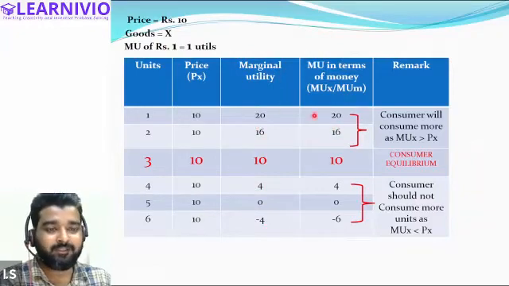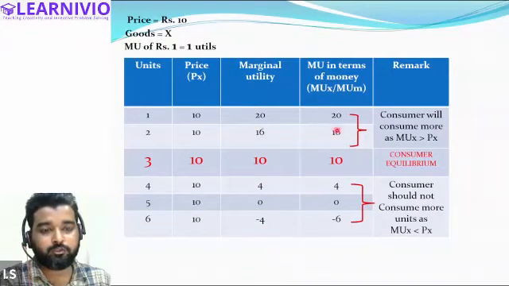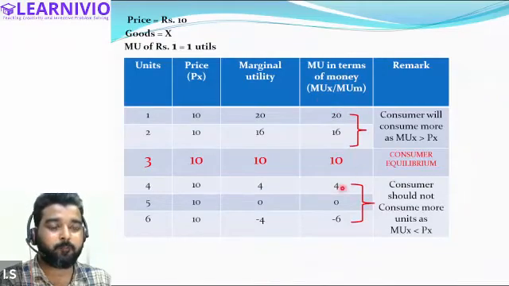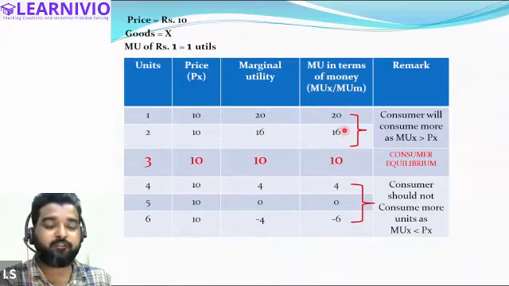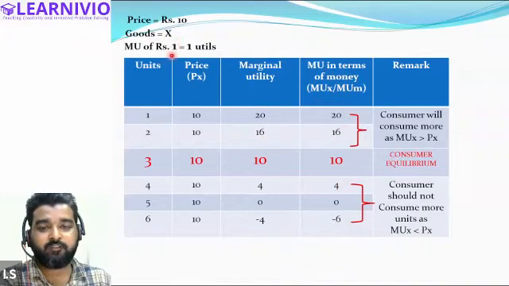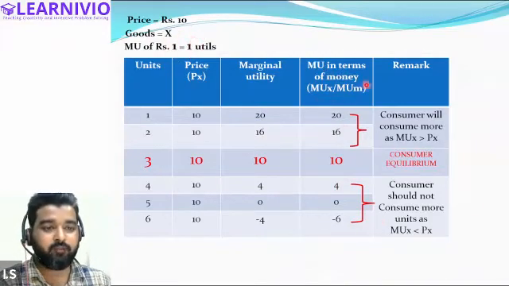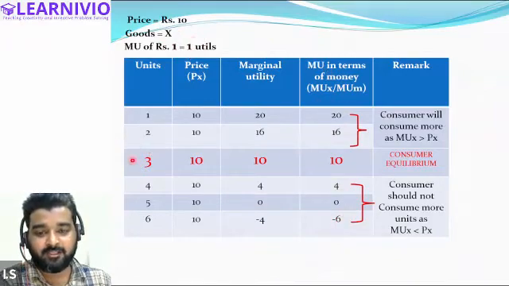Therefore, in this case, there is no need to draw this particular column. Whether we draw this column or not, it will not affect our answer, because we have taken 1 util for 1 rupee. The consumer is said to be at equilibrium only at the 3rd unit.